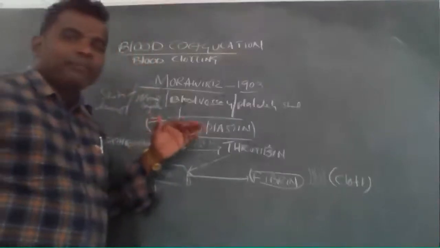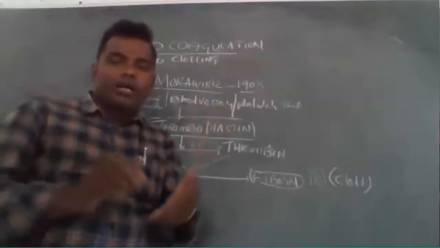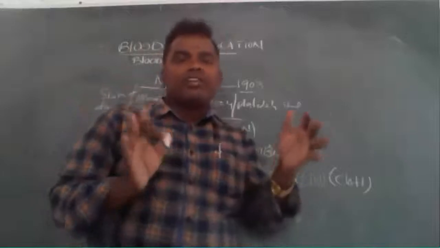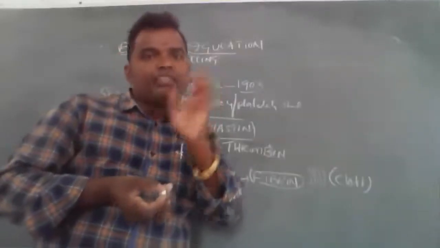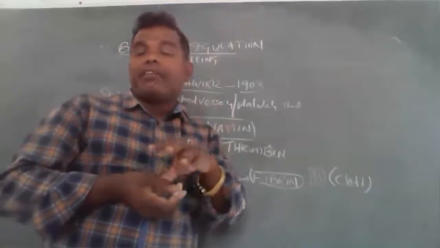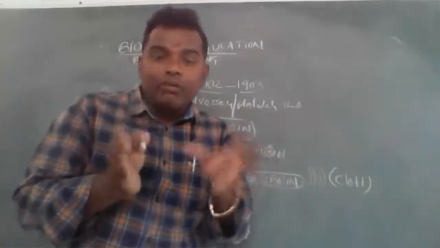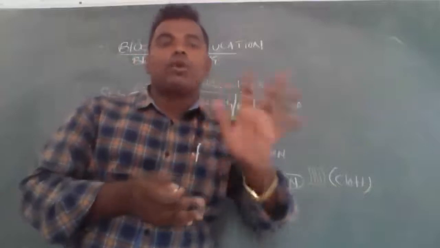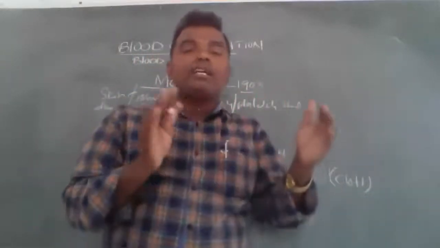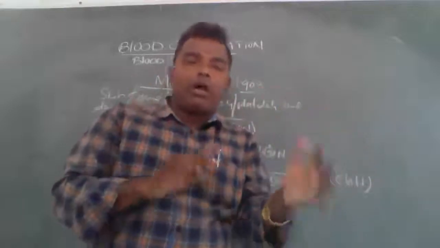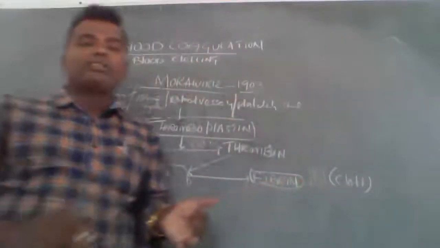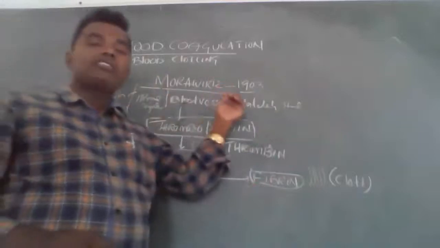Blood clotting is nothing but the conversion of liquid blood into semi-solid blood, to prevent the bleeding of blood. That semi-solid blood that forms is called a clot. The process is called blood clotting or blood coagulation. This blood coagulation mechanism was discovered by the scientist Morawitz in 1905.